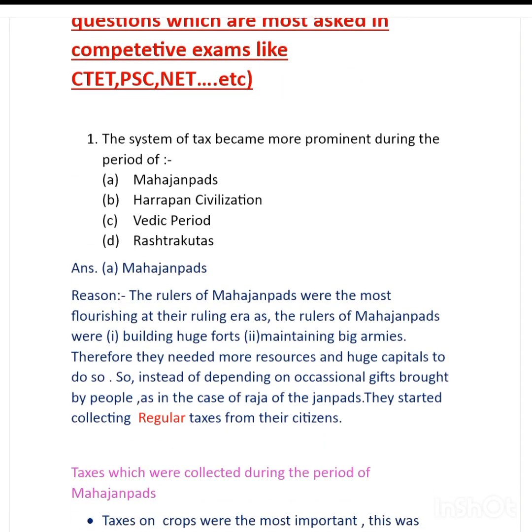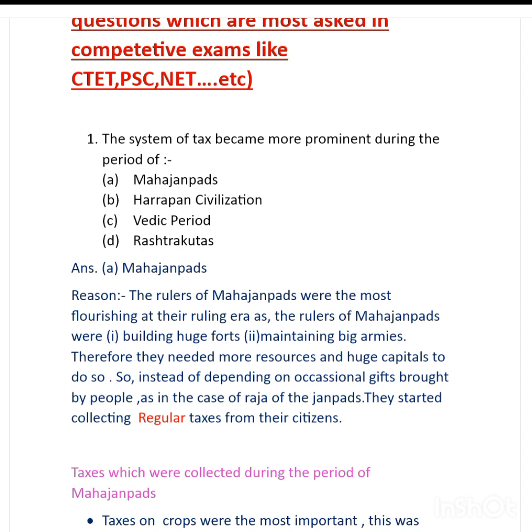Because the rulers of Mahajanpads were the most flourishing at their ruling era, as the rulers of Mahajanpads were building huge forts and maintaining big armies. And so because they were maintaining huge armies and building huge forts, therefore they needed more money and more resources to do so. So instead of depending on occasional gifts which were brought by the people, as in the case of Raja of the Janpads, they started collecting regular taxes from their citizens.